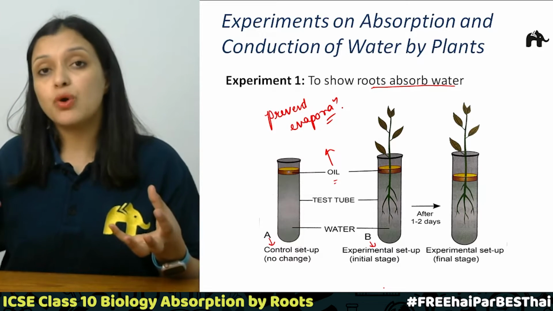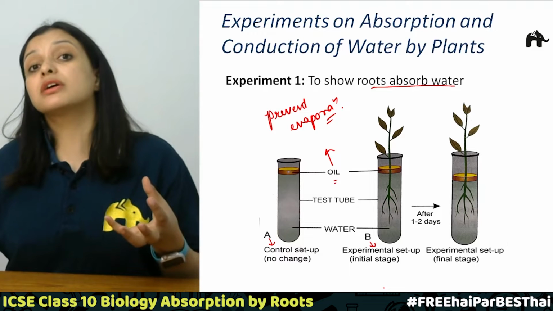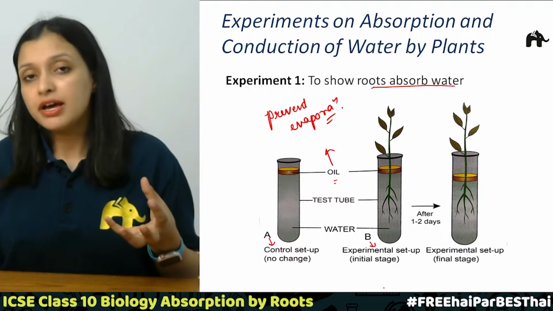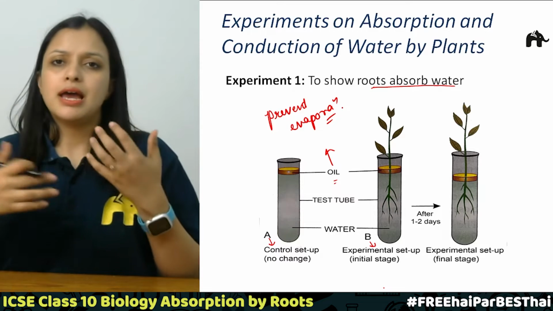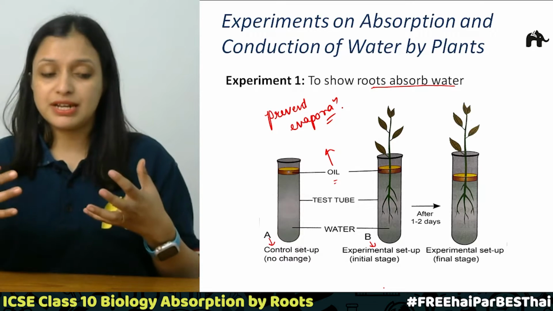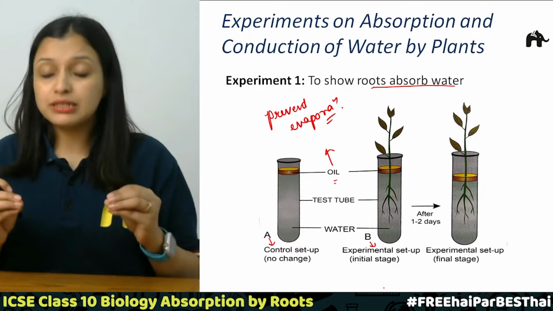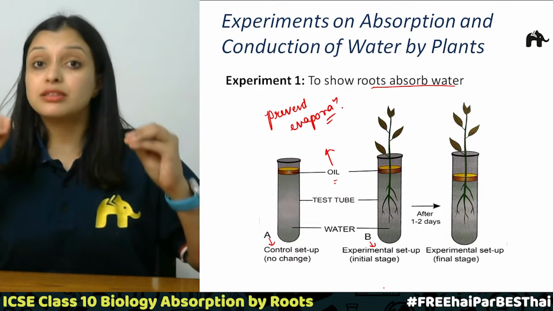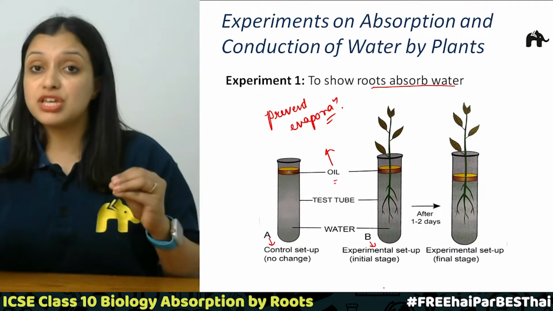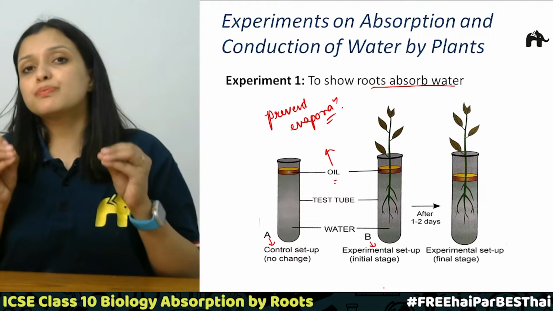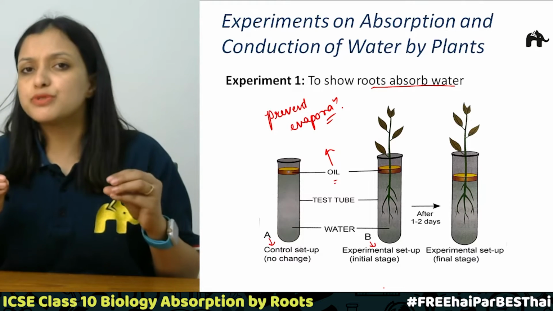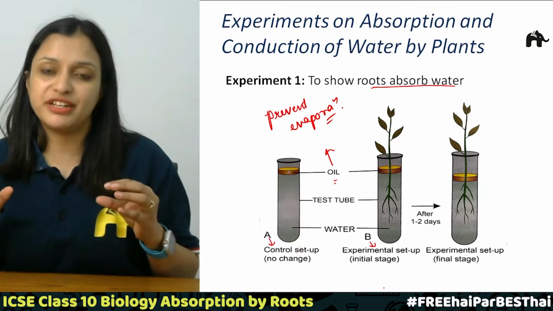So basically what happened to that water, the water got evaporated, right? The water went into the air in the form of water vapors, right? So just to prevent that, and to actually check whether the level of water is the same or has changed, we need to put a few drops of oil so that water doesn't evaporate, right?